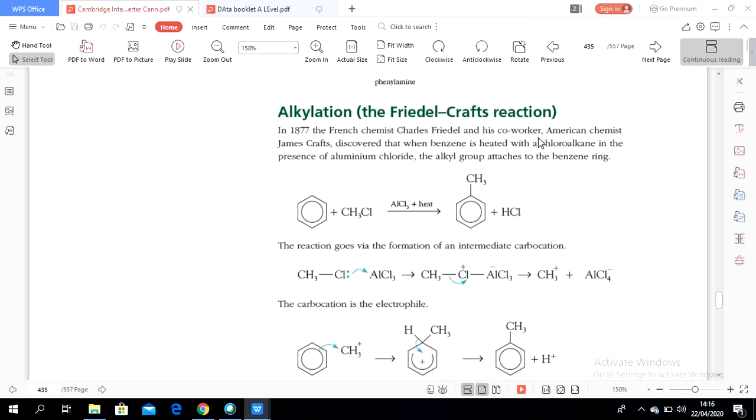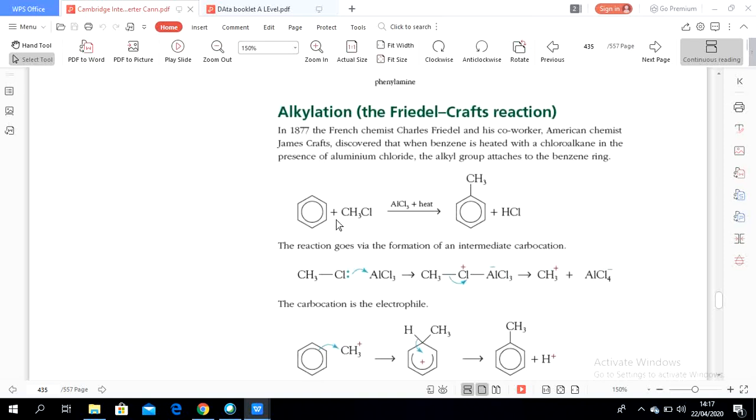The Friedel-Crafts reaction uses the catalyst aluminum chloride to attach an alkyl group to the benzene ring. So aluminum chloride is called the Friedel-Crafts catalyst, and the reactions of bromination and chlorination are also called Friedel-Crafts reactions.